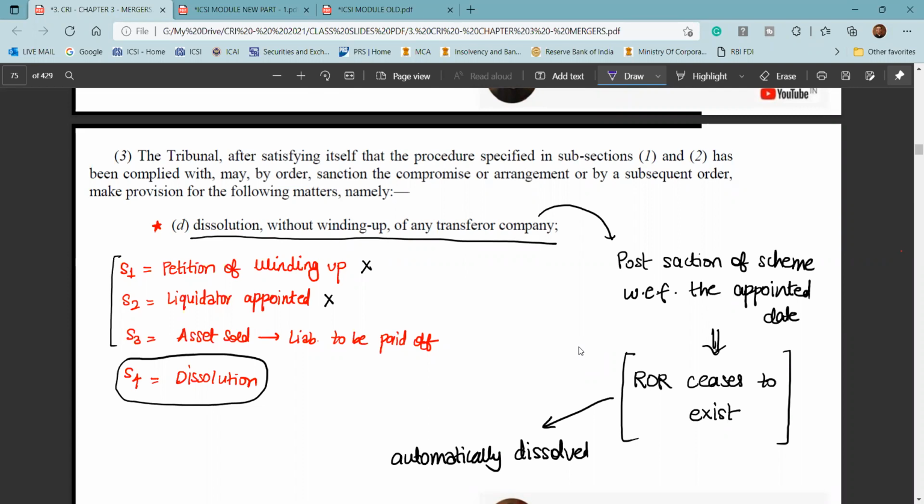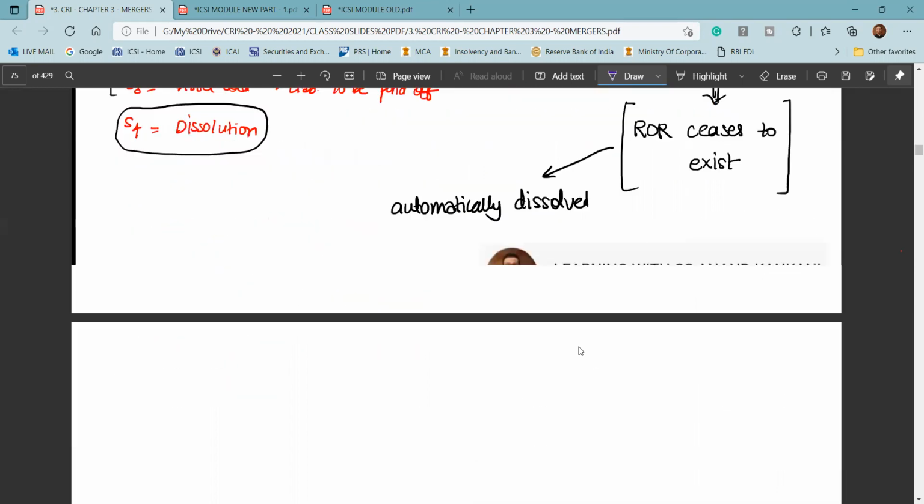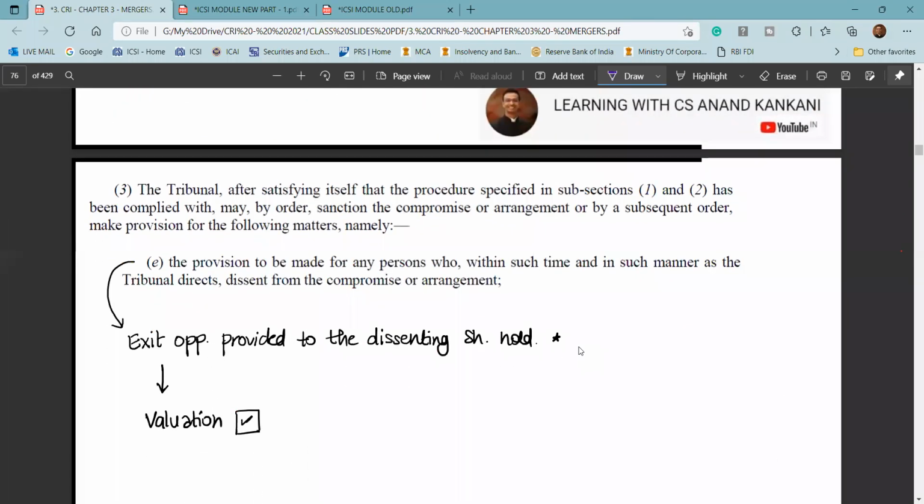However, in case of a scheme of compromise or arrangement, the transferor company is directly dissolved. There is no petition for winding up, no liquidator is appointed, assets are not sold, and liabilities are not paid off. Why? Because the assets, liabilities and business of the transferor company automatically get transferred to the transferee company. Thereafter, the transferor company ceases to exist. Hence, the NCLT passes the order for dissolution of the transferor company. And the exit opportunity will become the liability of the transferee company. To those dissenting shareholders, the exit opportunity has to be given.